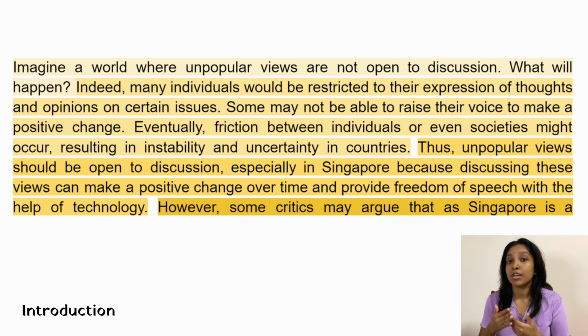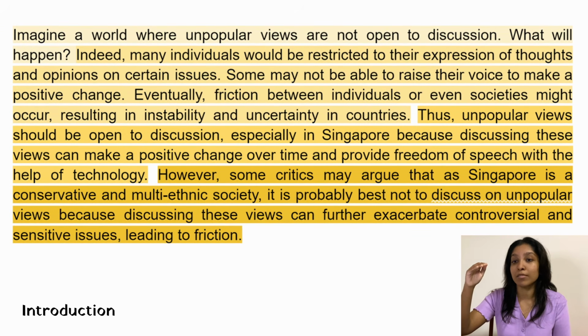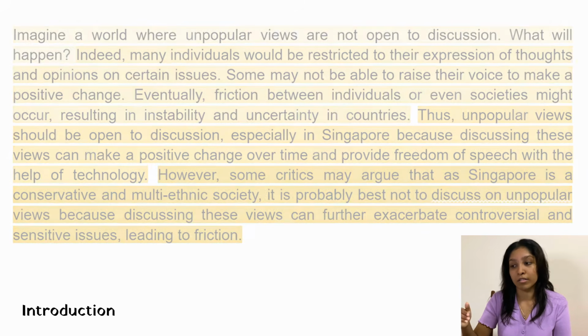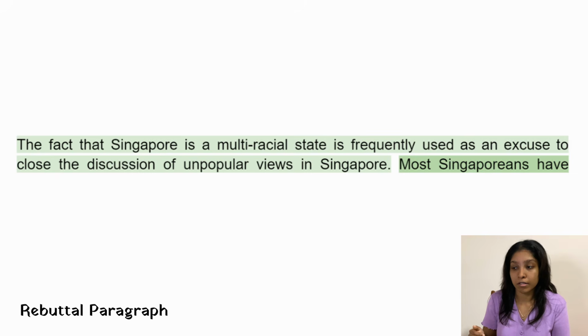But I don't want to start straight away with being open to discussion, so I'm going to start with a rebuttal paragraph instead. To link up the intro paragraph with my rebuttal paragraph, I need one more sentence to have a link. So I'm using however. I'm saying some critics may argue, to link to my rebuttal paragraph. So this is going to be my rebuttal paragraph. I'm going to start with a point, and my point is that Singapore is a multiracial country.